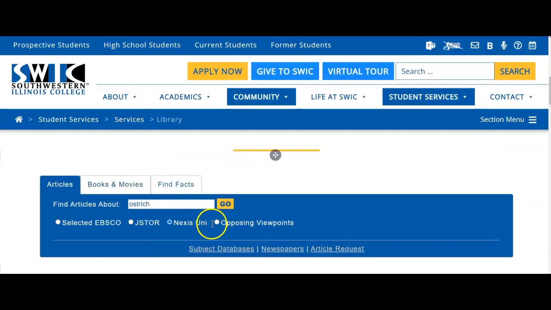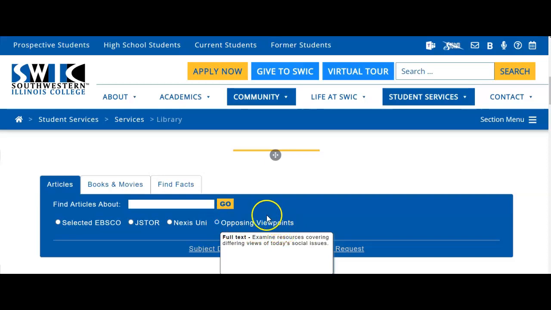If we go back to the page, opposing viewpoints, this would be one that you would use for your persuasive speech. So it's going to look at different viewpoints on a topic. And what we're going to do is just leave this box empty and click on Go.